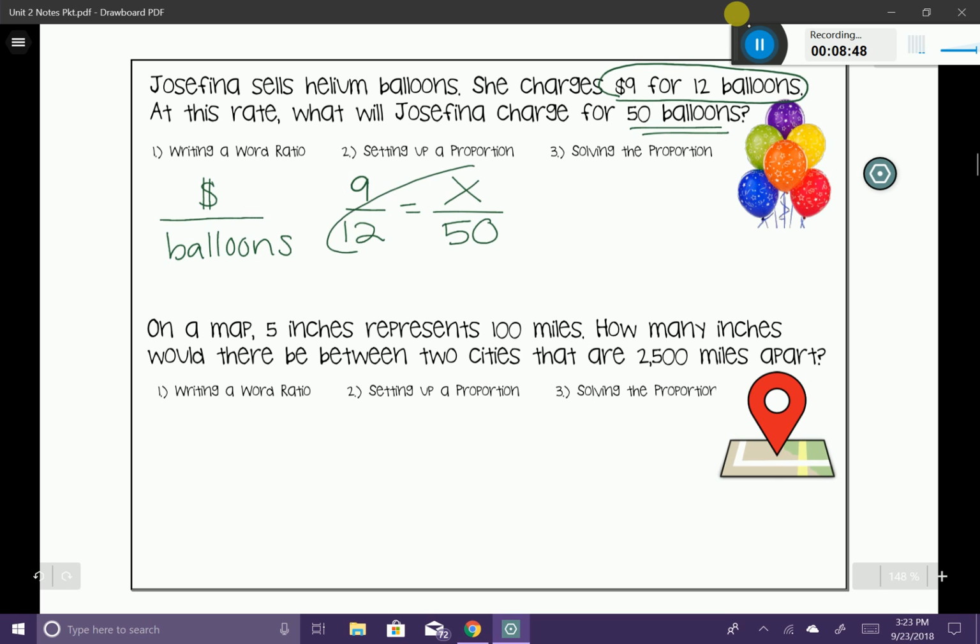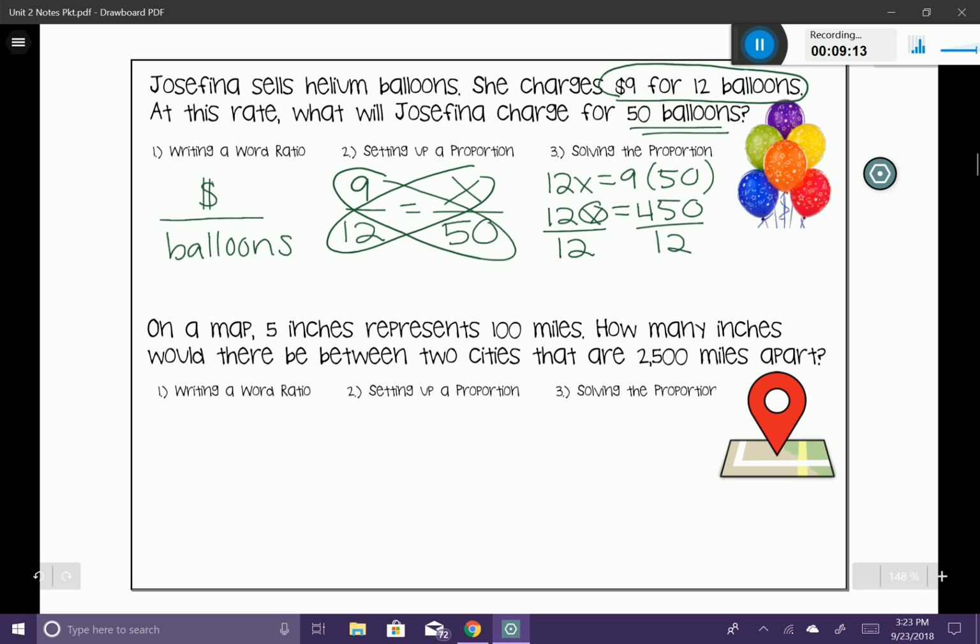Let's go ahead and solve using our cross products now. We have 12x is equal to 9 times 50. All right, so 12x is going to be equal to 450. And I'm going to go ahead and try to figure out what my x is. So I'm going to divide both sides by 12. Remember, I'm trying to solve for that variable. So my x is going to equal